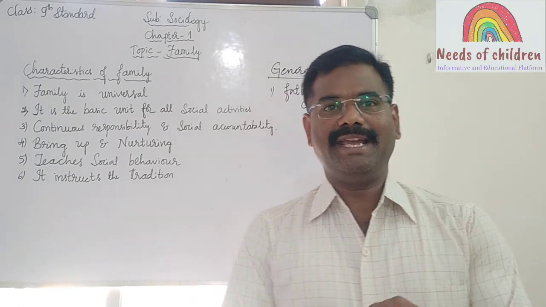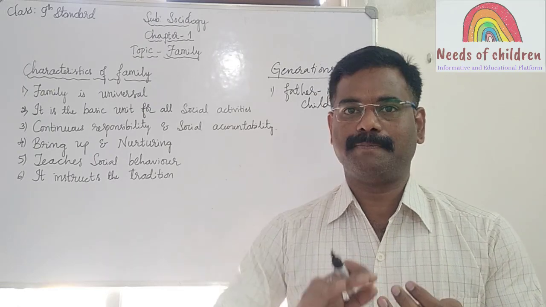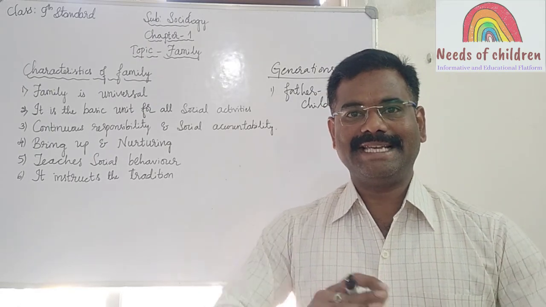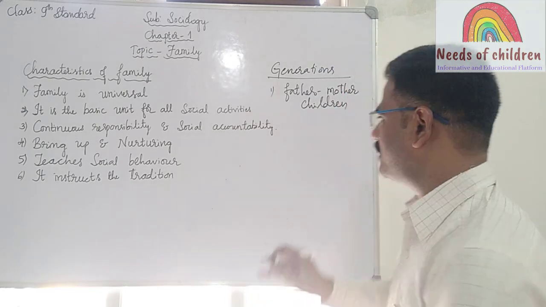And the family that includes grandparents, parents and children is called the third generation family.